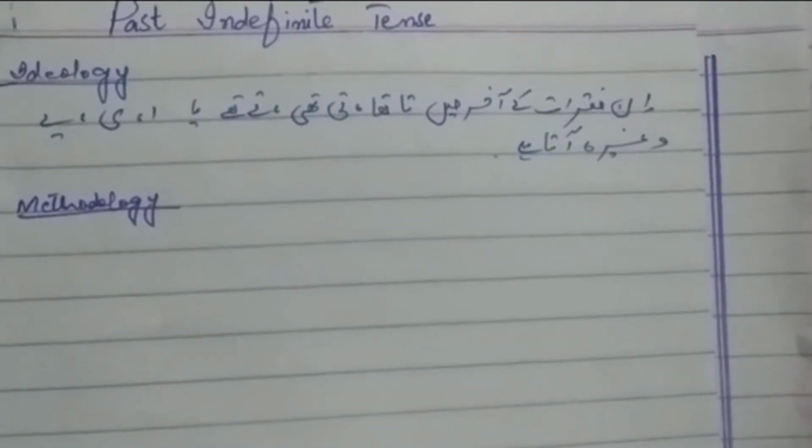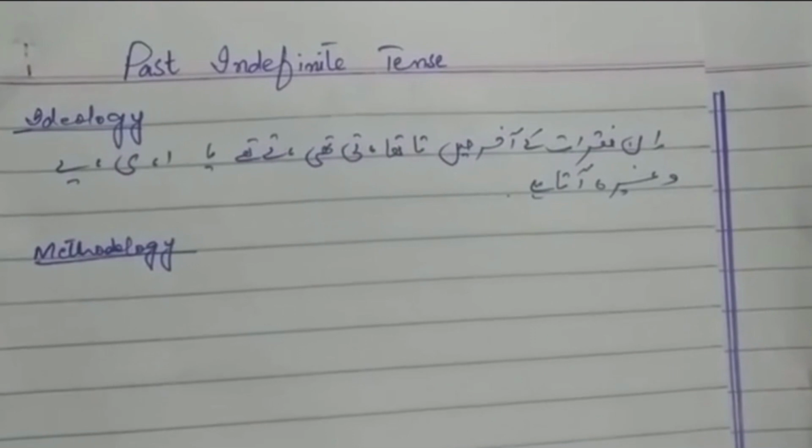So here, methodology. If we talk about active voice, meaning affirmative sentences, we need two things, as I discuss every time in the class. First of all, we need to have a subject, the person who is doing a work, and then the second thing is a verb, which means an action.